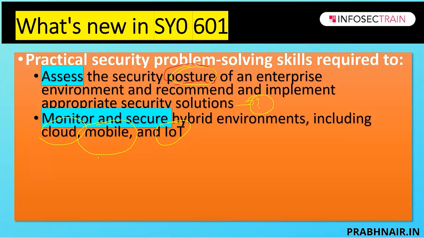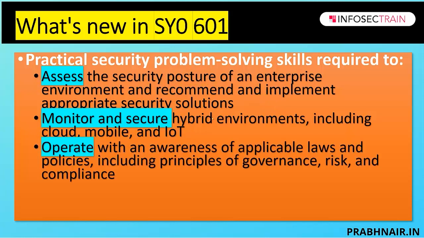So IoT and cloud are the new aspects, because so far they were talking about monitoring and securing on-prem, but now they're talking about the dynamic environment where a person carries data on a mobile, and mobile is always the biggest target for data theft. So what kind of security controls, MDM, containerization, all are covered in Security 601, along with IoT security and cloud security, in the monitor and secure area.